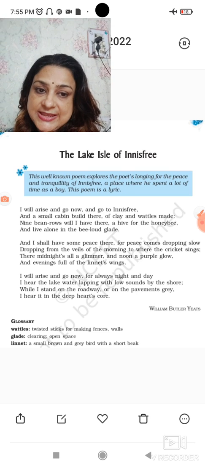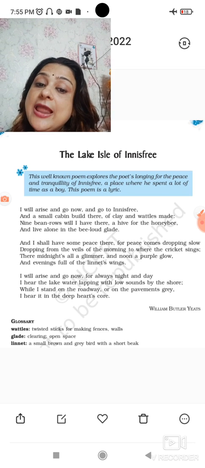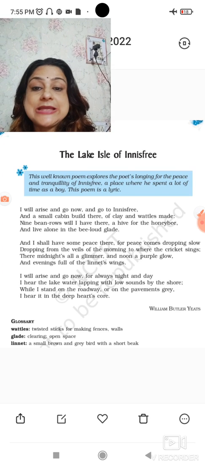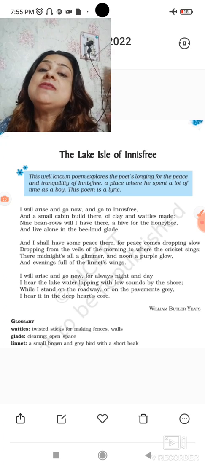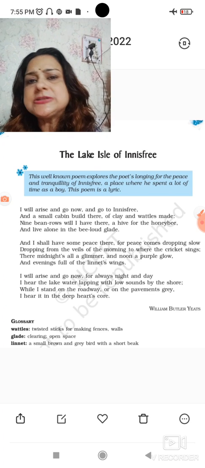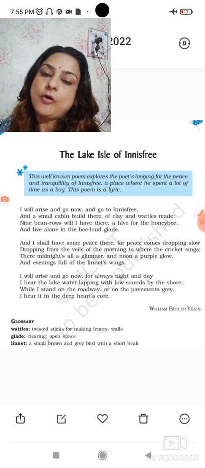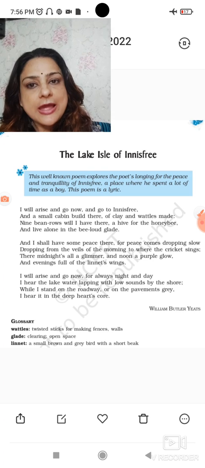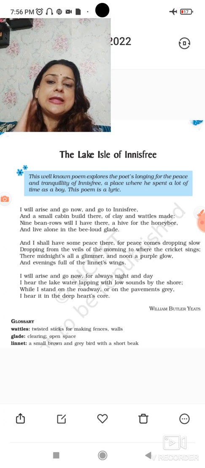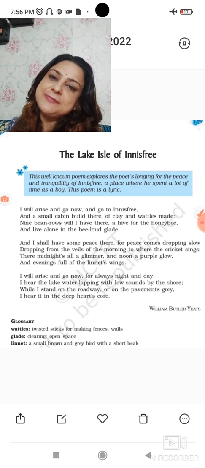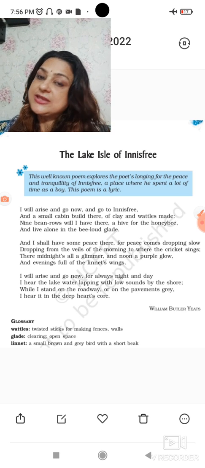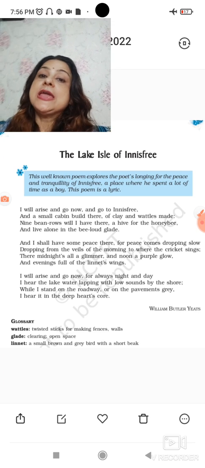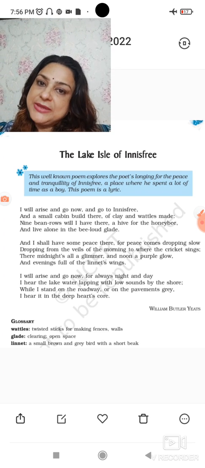Now coming to the second stanza, and I shall have some peace there, for peace comes dropping slow. And he is saying that maybe he will get some peace, because he is not happy at all in the life of city, right? So he is saying that maybe he will get a little peace there. And then again he is giving the reason why he is saying maybe, because he knows that you get peace gradually.